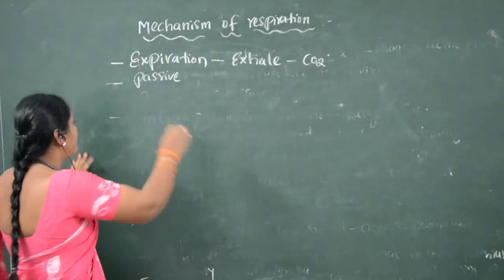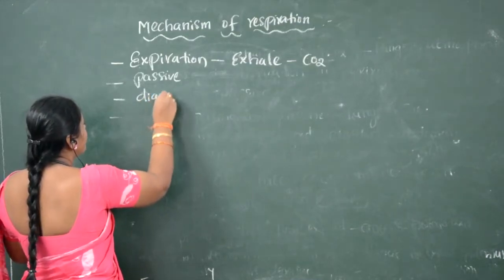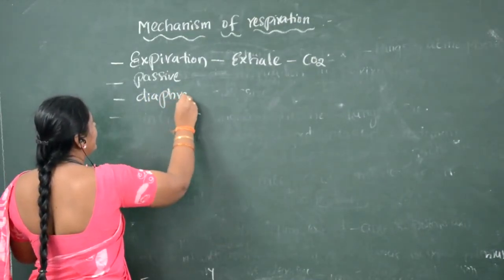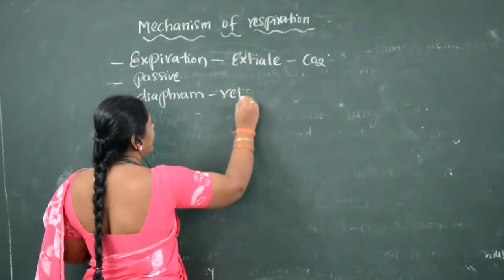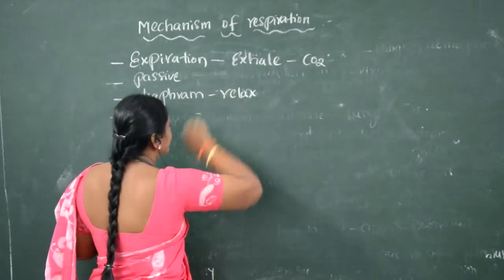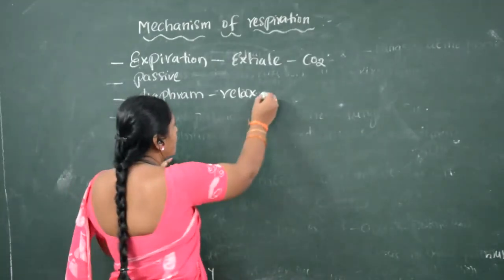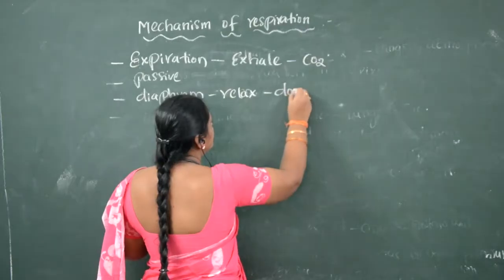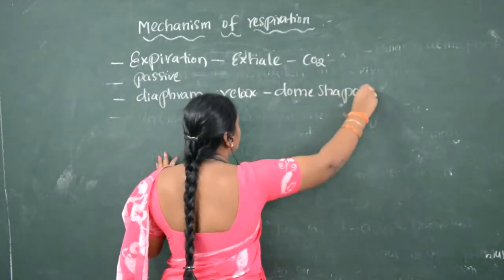Now, the phrenic muscles which are present in the diaphragm relax. So when the diaphragm relaxes, it comes to the normal shape, called the dome shape.